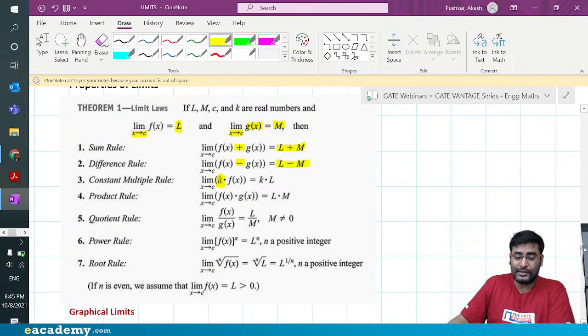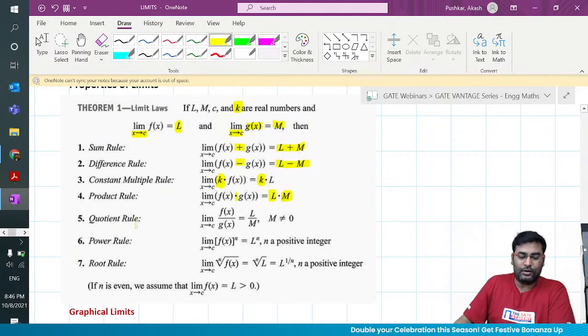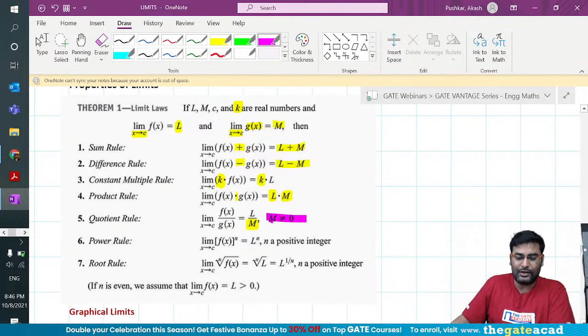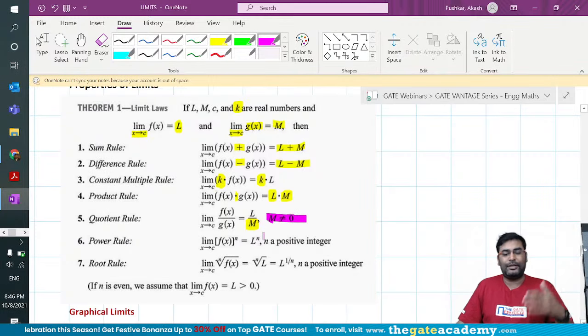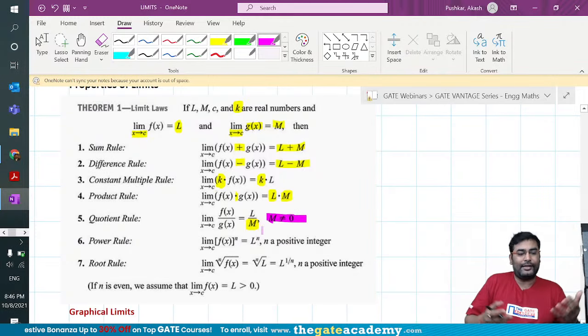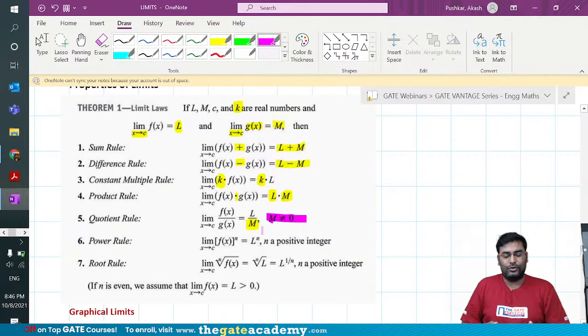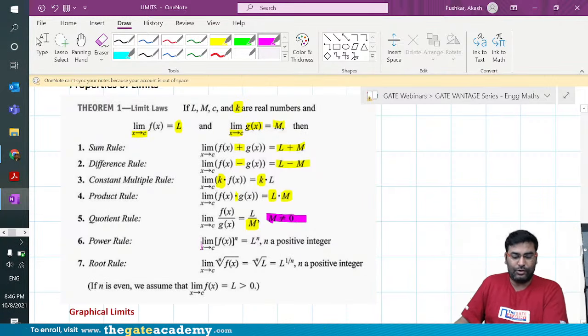You can also do a scalar multiplication, where k is a scalar. You can also take the product of the limits, multiplying L and M. You can also use the division rule or quotient rule, where you divide L by M, but you have to be a little careful. That's why I'm highlighting in red that the denominator cannot be equal to 0. The moment the denominator becomes 0, it is infinity, so you cannot afford that.